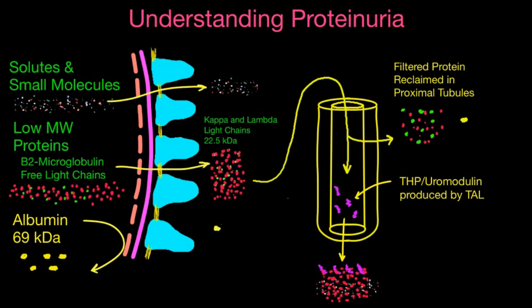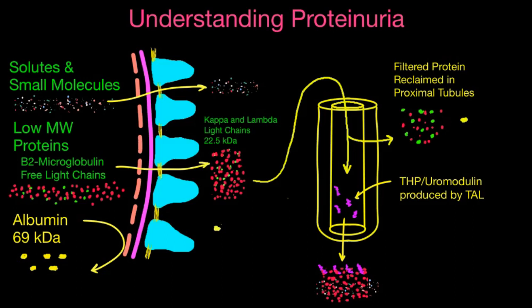So they're going to get filtered at the glomerulus, and as they make their way through the tubule, remember we've already mentioned that the proximal tubule will reclaim filtered protein, but in the setting of, let's say, multiple myeloma and excessive production of these light chains, this amount is going to overwhelm what the proximal tubule is able to do. So our body is designed to handle normal concentrations of filtered free light chains, but essentially the proximal tubule is going to get overwhelmed with the amount produced in the setting of a plasma cell dyscrasia or multiple myeloma.